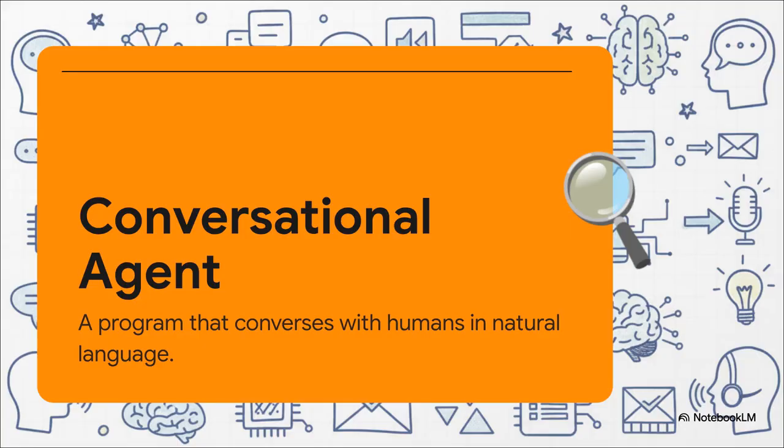But to move past simple parlor tricks and build something truly robust, a machine needs massive amounts of deeply layered linguistic knowledge. It has to combine automatic speech recognition to physically hear the words with natural language understanding to figure out what those words actually mean in context. Because there's a massive difference between a machine just transcribing your audio and a machine genuinely understanding your intent.